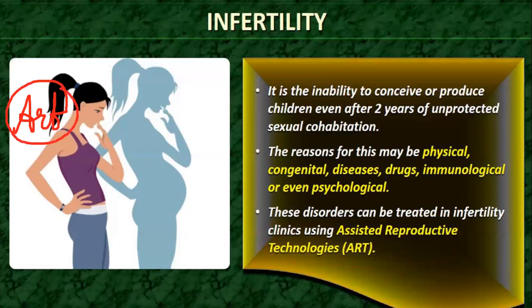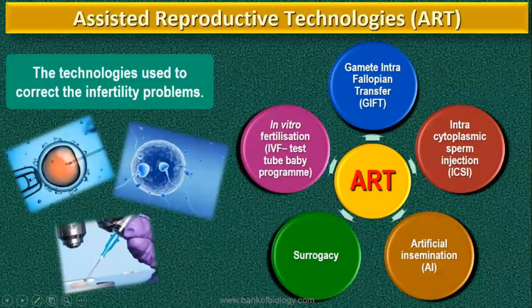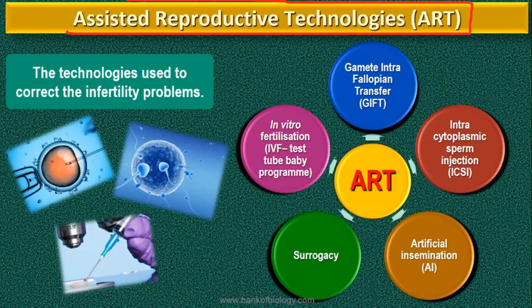Assisted reproductive technology, which is all about today's class. These disorders can be treated by assisted reproductive technology. So mainly in this chapter, we have to study the technologies used to correct the infertility problems. The technologies which are used to correct the infertility problems, you will call them the assisted reproductive technology, which is the ART. Clear?